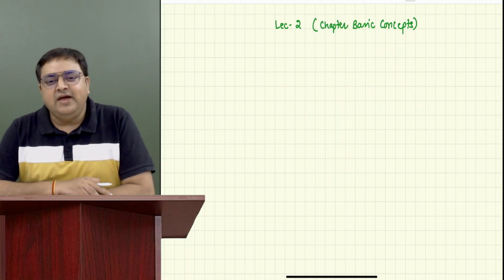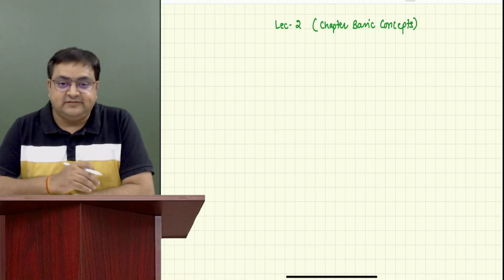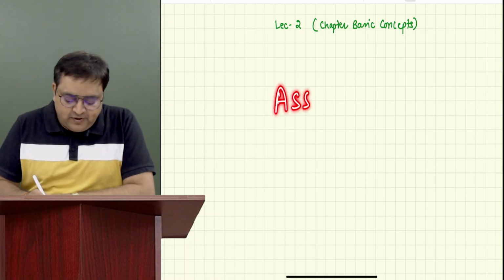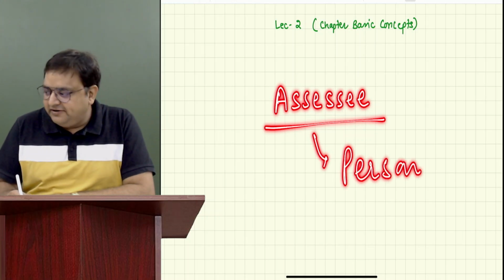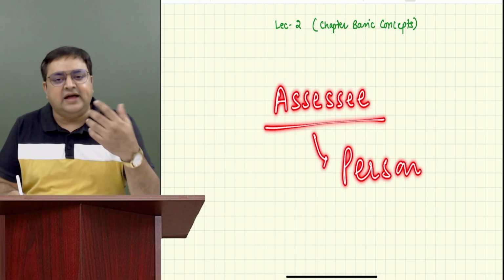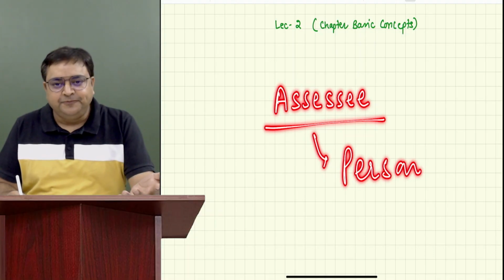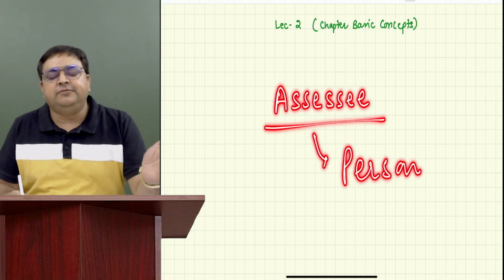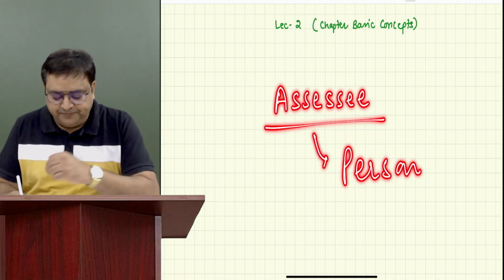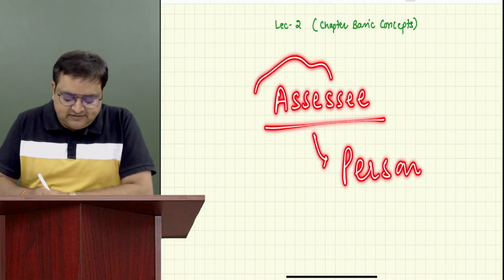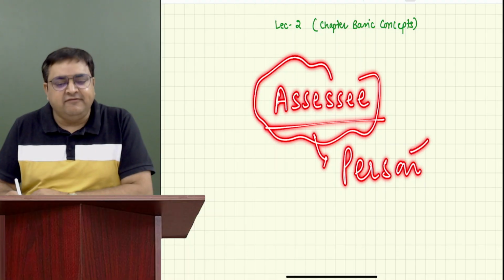Then we have also understood the concept of assessee. So who is an assessee? Assessee is a person. When I say person, this person can be a natural person like an individual, or an artificial person like HUF, company, partnership firm, etc. So assessee means a person who is having an income and who is liable to pay taxes to the government.